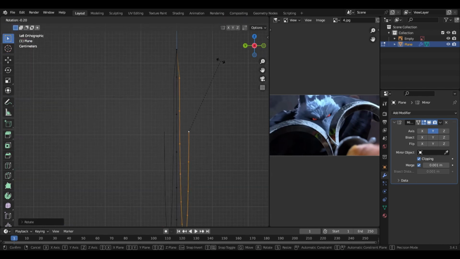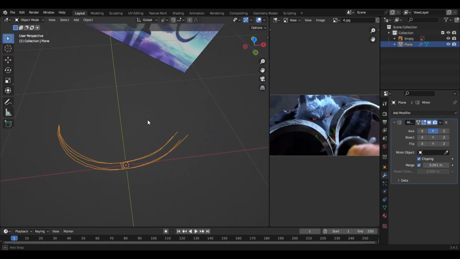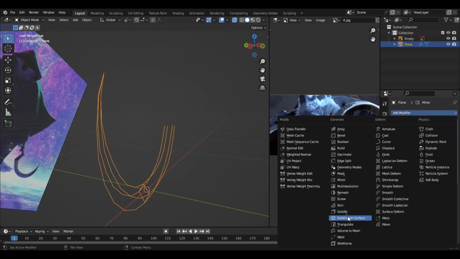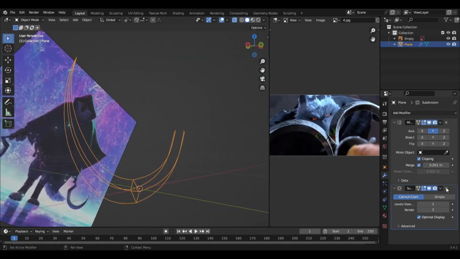So it's gonna be kind of sharp. Also rotate it on the x-axis. I guess we're done with this part. You can also add a subdivision modifier, which we are gonna add later, not for now.